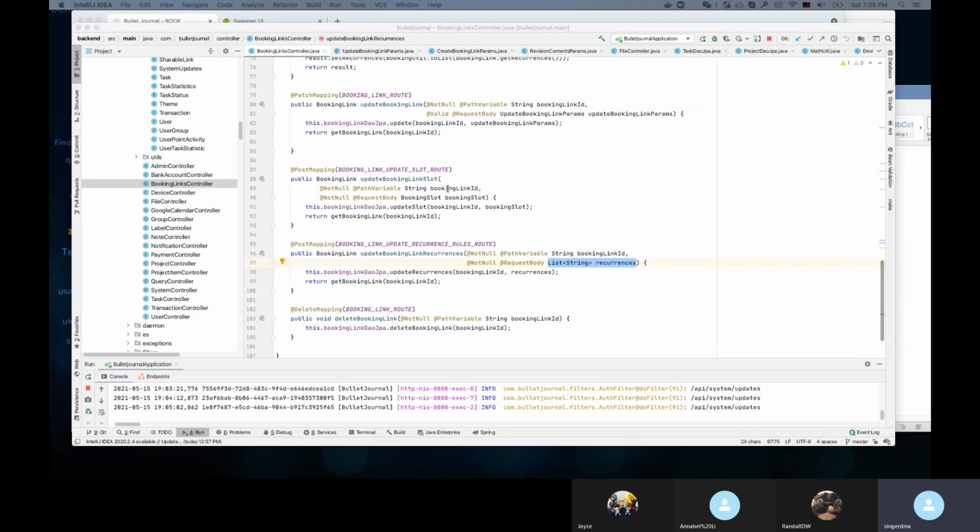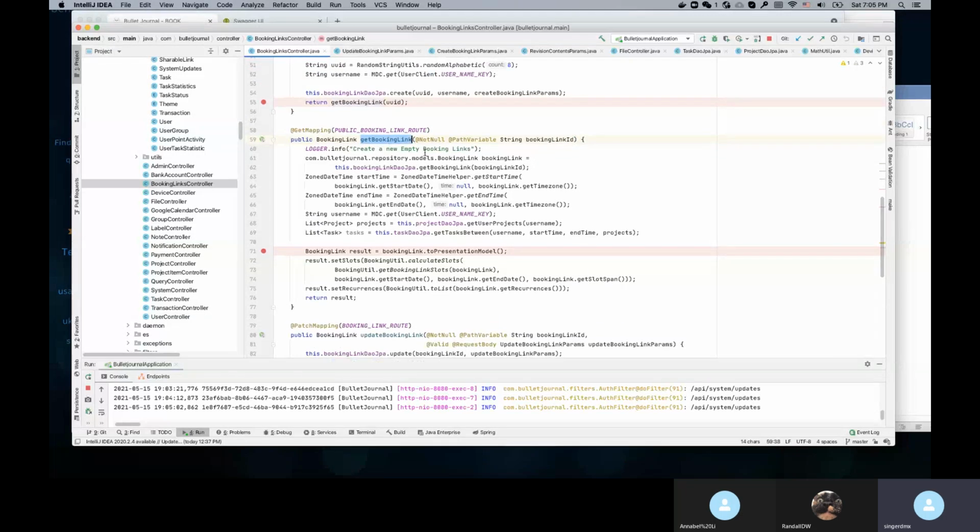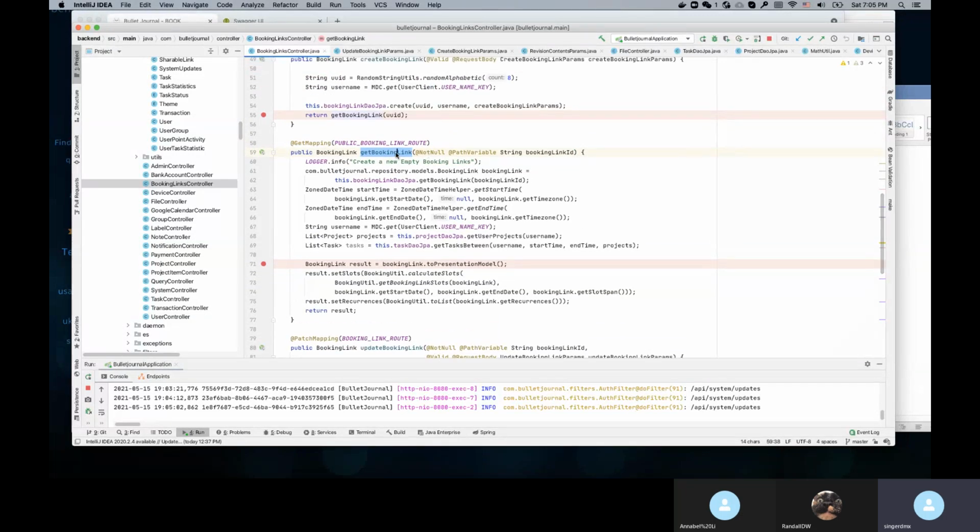Another thing I want to mention before I forget: Potato Cat, can you add a request parameter here? I want to mention one more issue here. First, in the get booking links, right now we only return a booking link, right? Basically, this will affect the slot. Right now, when you calculate the slot, you don't care about the time zone, right? Can you add a time zone request parameter here? Basically, it will be a query parameter.